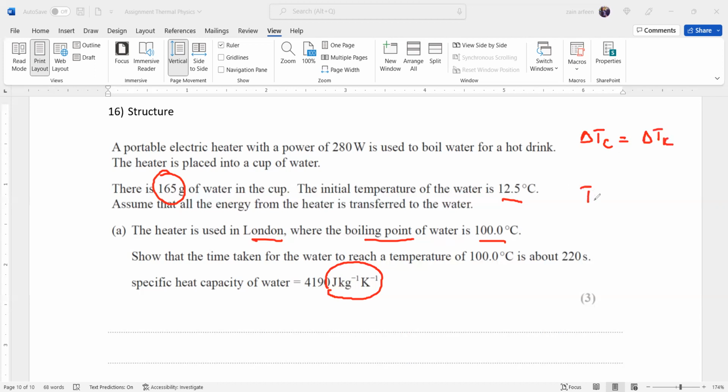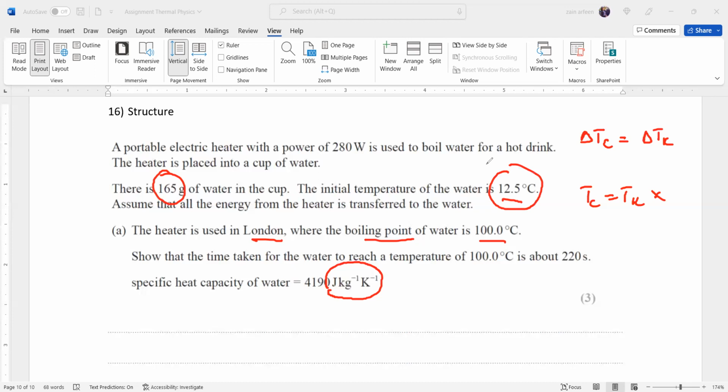I'm not saying temperature in degrees centigrade is equal to Kelvin. That's wrong. I'm saying that the difference in temperature in Celsius will be the same as the difference in temperature in Kelvin. Or it's better to be on the safe side and always convert the temperature into Kelvin. For converting degrees centigrade into Kelvin, you add 273.